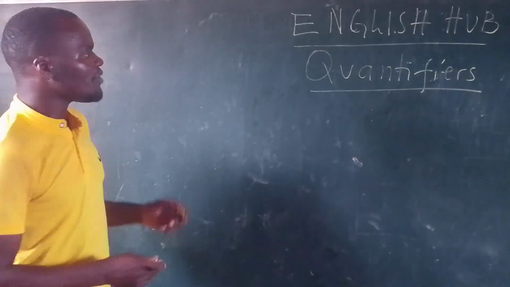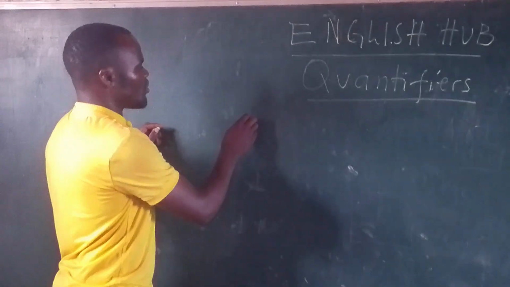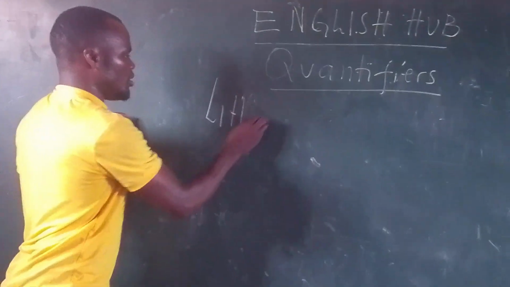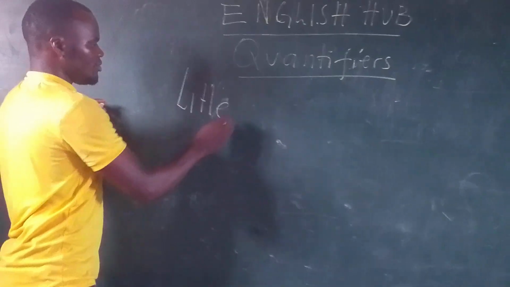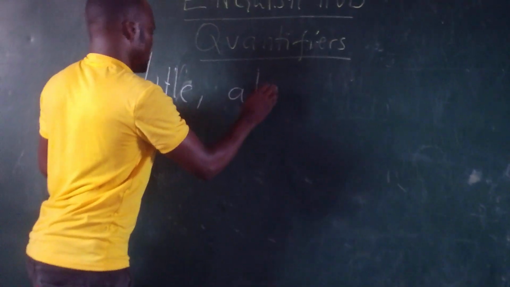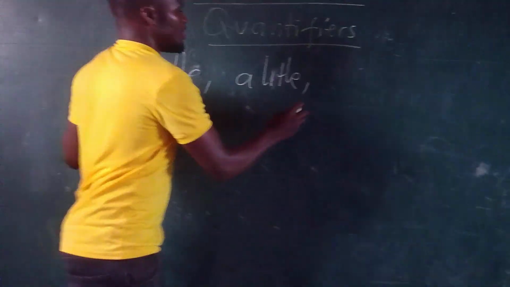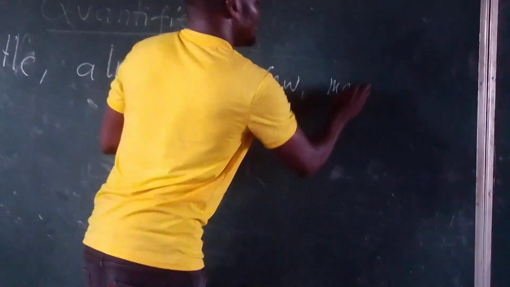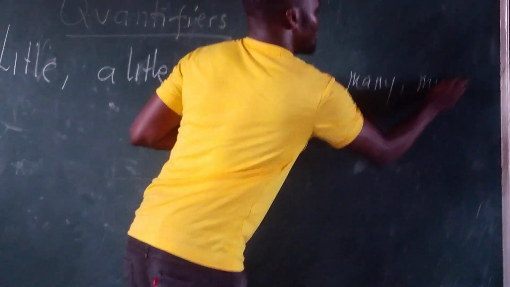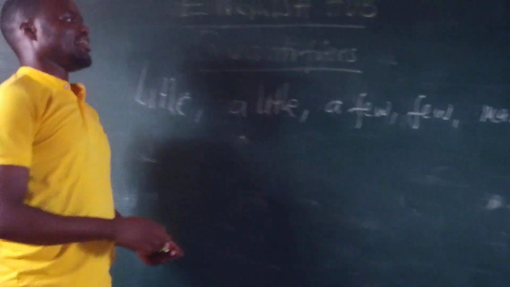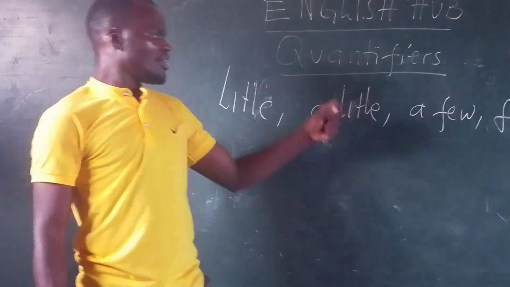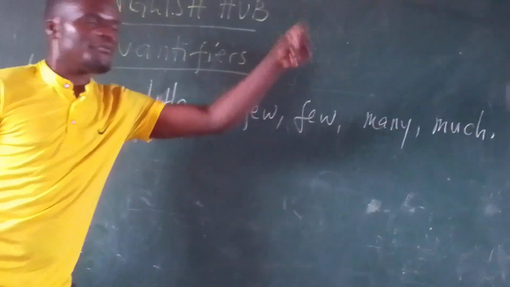So we have quantifiers. We have a little. We have a few. We have few. We have many. We have much. There are many, but today we're going to talk about little, a few, many, and much.